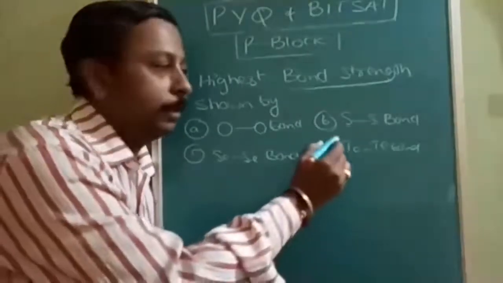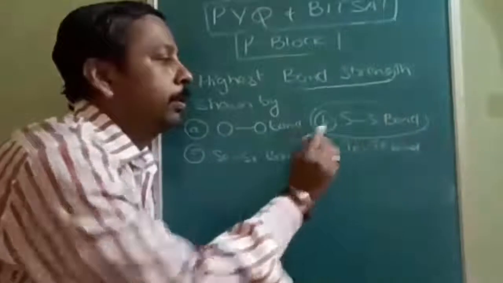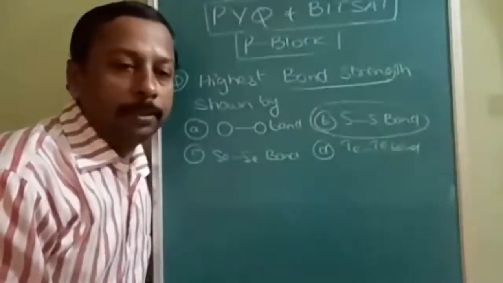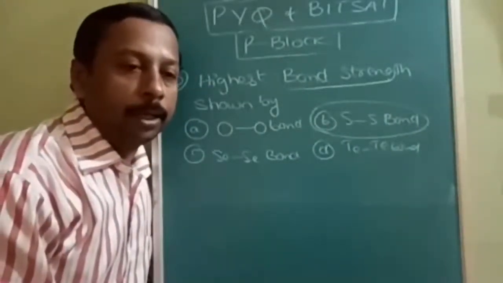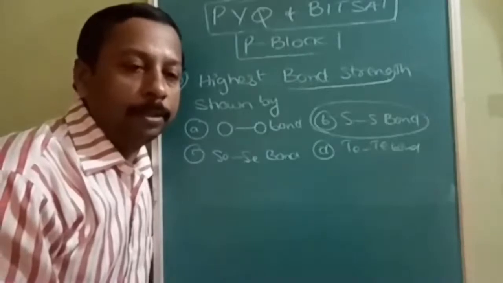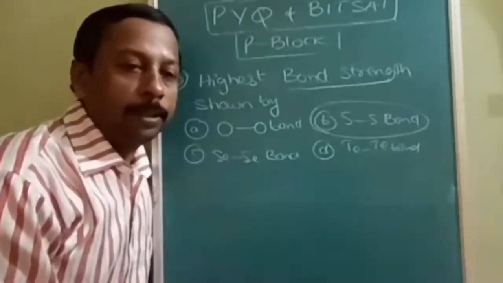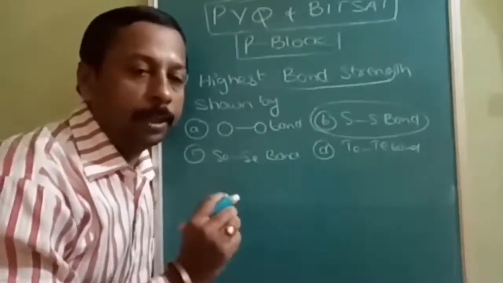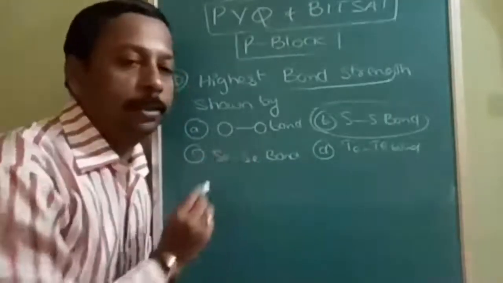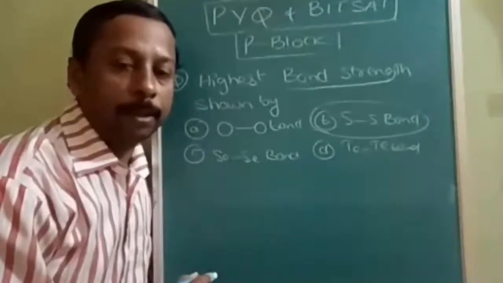So the answer is the S-S bond. The reason is not catenation, not atomic size alone, but a combination of lone pair repulsion and atomic size. If we take only atomic size into consideration, oxygen is supposed to have the highest bond energy.